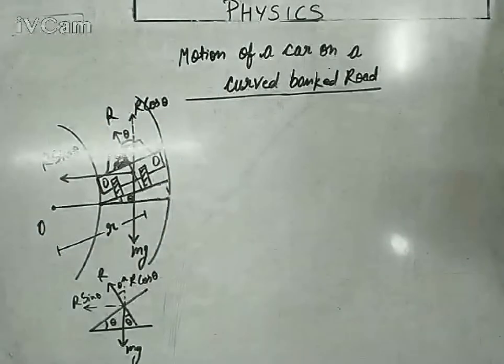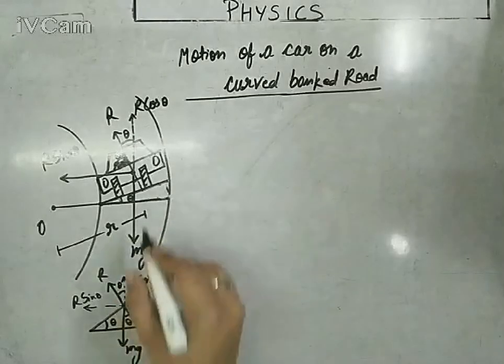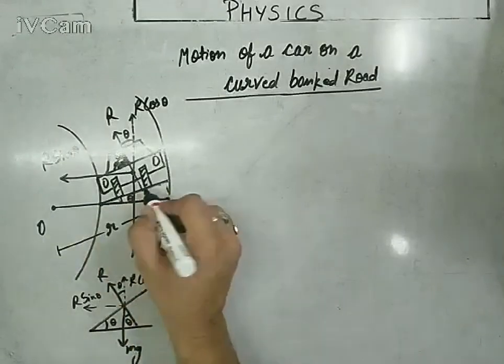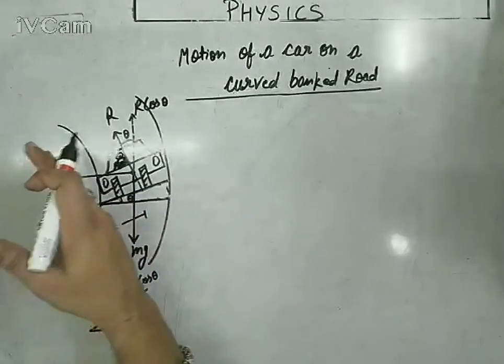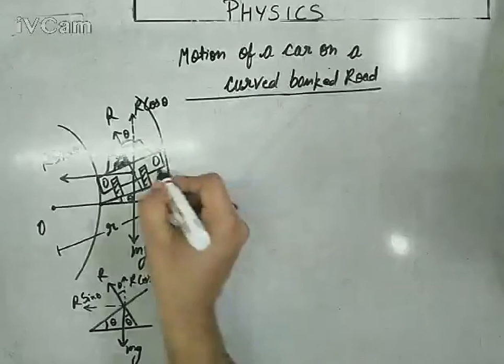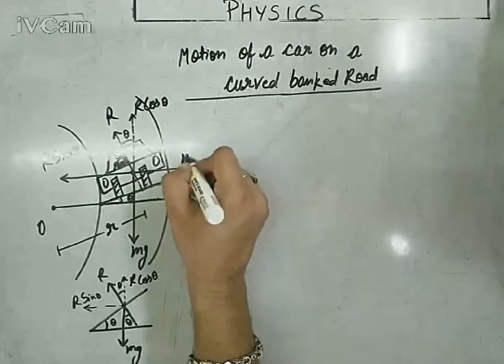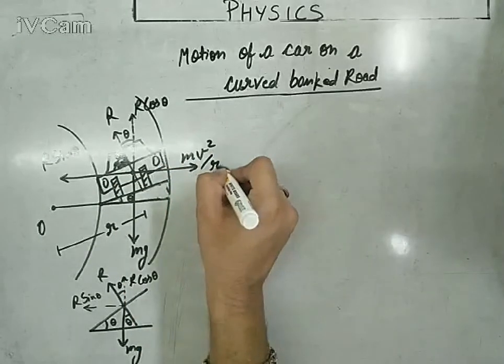And if we observe, the friction actually acts along the contact surface of two materials. Along the contact surface, the friction is acting angularly, because the car is skidding out in this direction due to the centrifugal force, which is again mv square upon r.